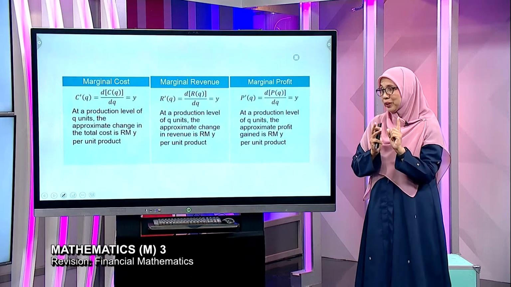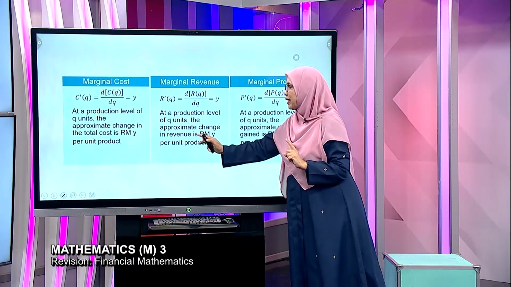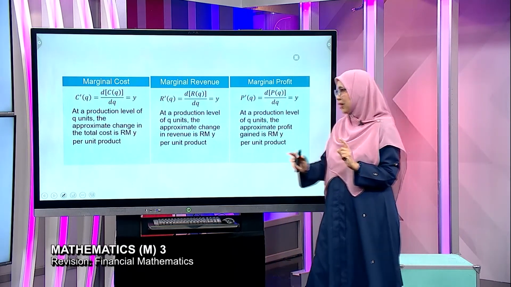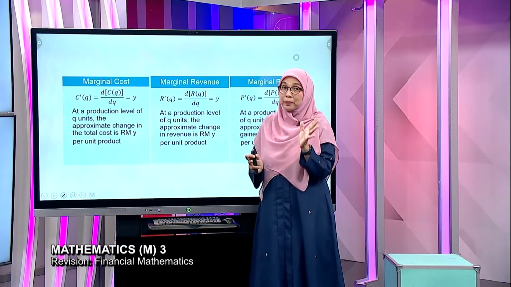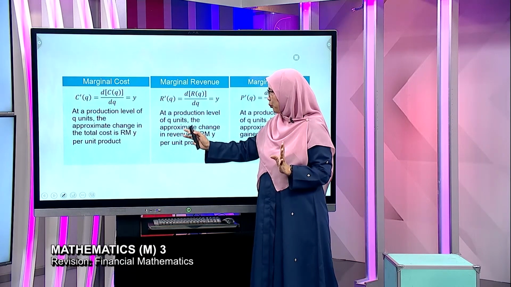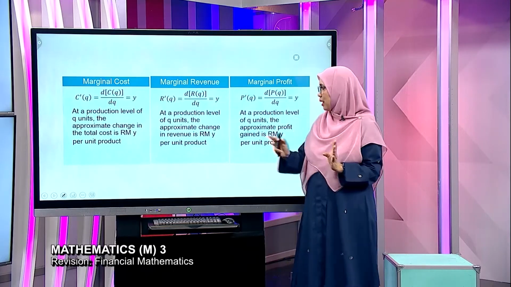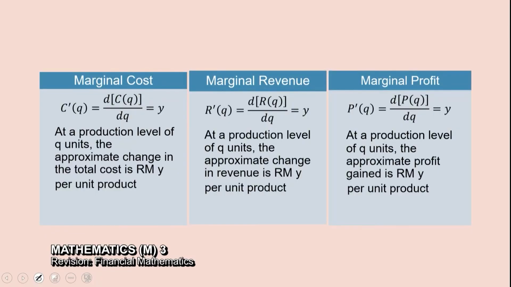But be careful, students. What happened if RMY is negative? This one is positive, yeah? So kalau negative, we say total cost reduced by RMY per unit product, revenue decrease by RMY per unit product, tapi profit loss by RMY sebab dia negatif. Okay, so this is how we interpret.